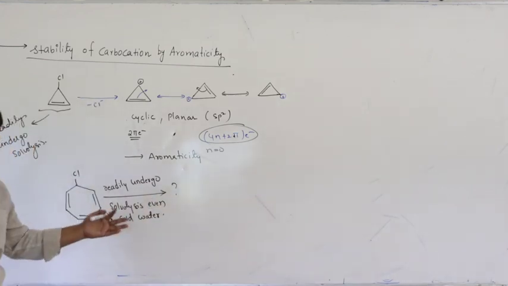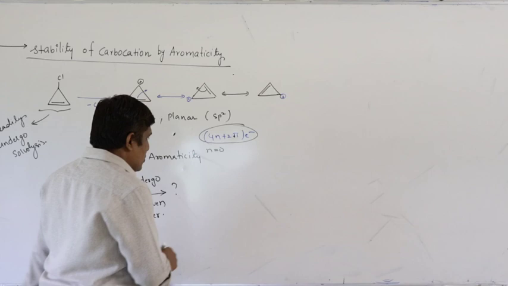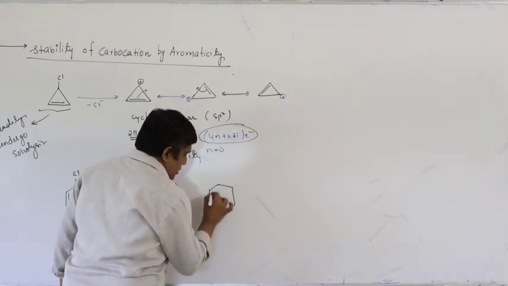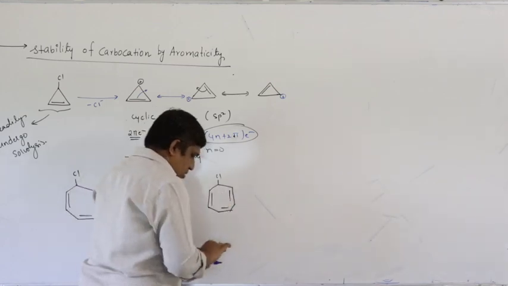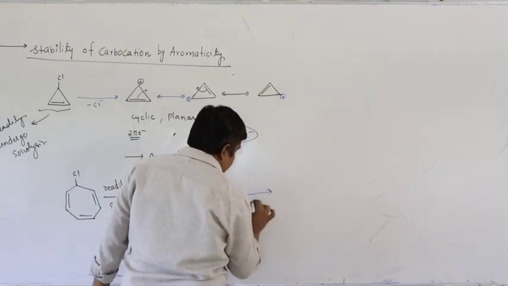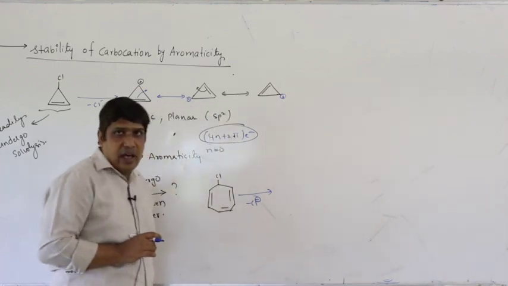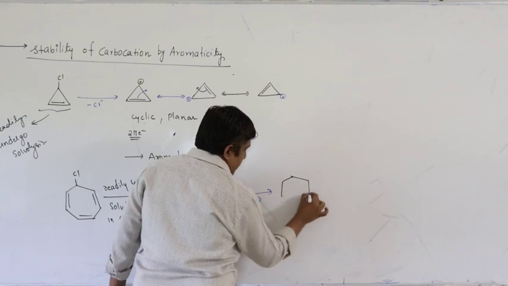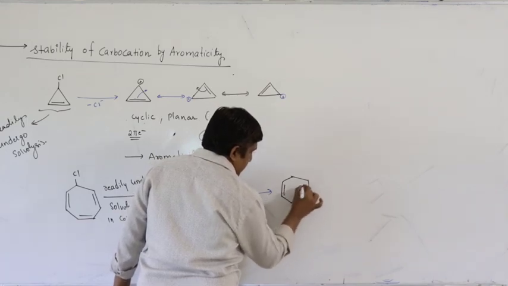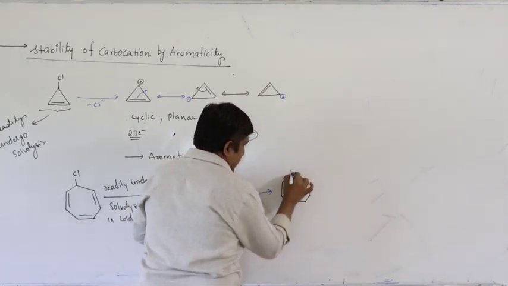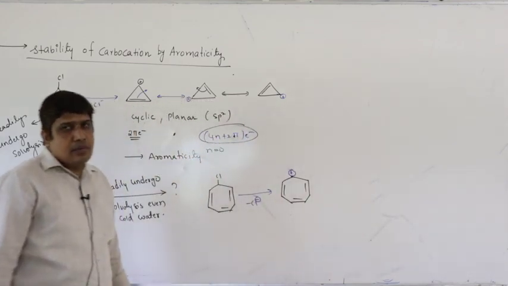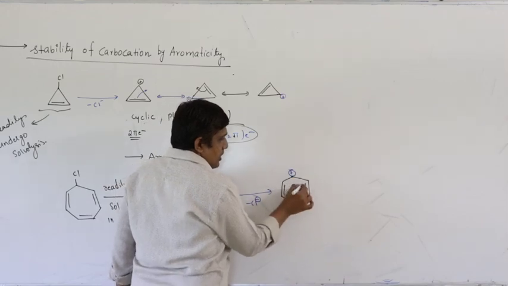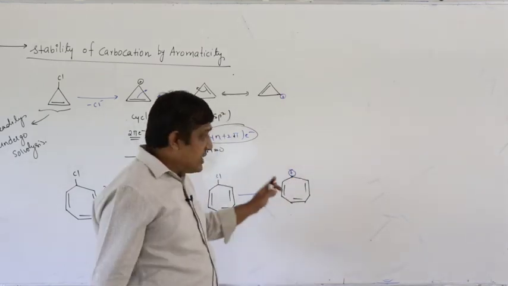Solvolysis is nothing but an SN1 reaction. Let us see why it readily undergoes solvolysis. I am taking the tropylium chloride and removing the halogen. The first step is removal of the halogen, and you will get a carbocation. The carbocation is resonance stabilized. You can write the resonating structures, but it is an aromatic compound.